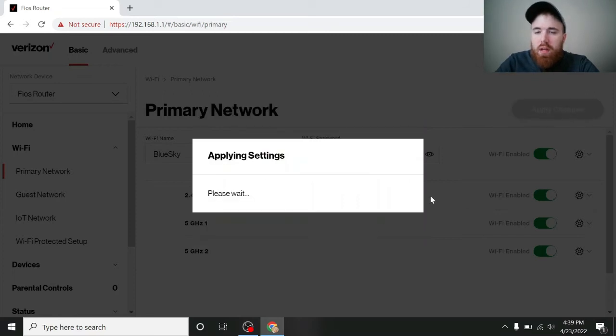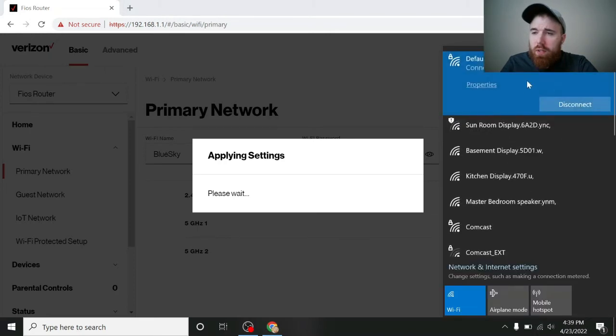I'm going to hit OK. It's going to apply these settings. It may take a little bit, anywhere from a couple seconds to a couple minutes, but you should see that when you go into your Wi-Fi network, your name should change.